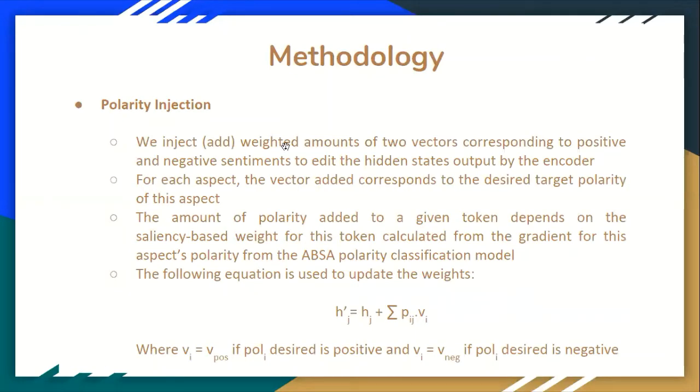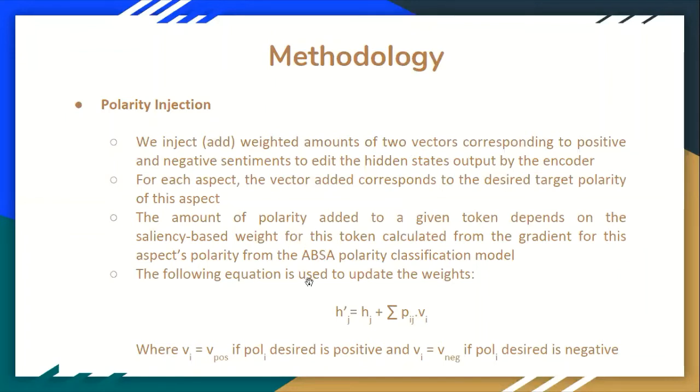So polarity injection is basically adding weighted amounts of two vectors corresponding to positive and negative sentiments to edit the hidden states output by the encoder. And for each aspect, the vector added corresponds to a desired target polarity of this aspect.